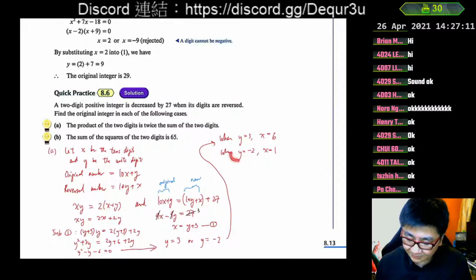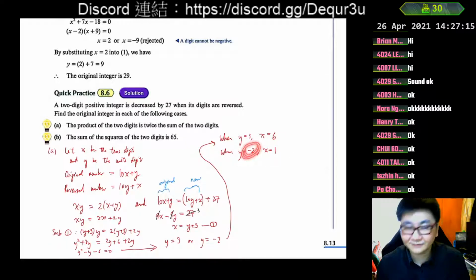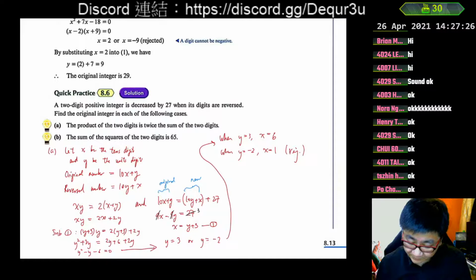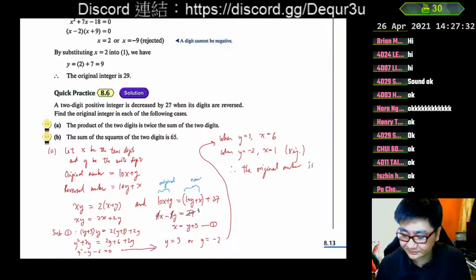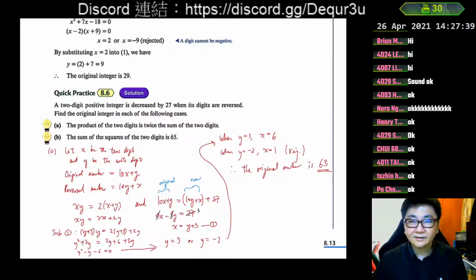But what about the other one? The other one we have -2 here and 1, and therefore we cannot make a -2 in a digit. The digit can only be 0, 1, 2, 3, 4, 5, 6, 7, 8, 9, but not -2. Therefore this one we have to reject because we have a negative number. And so we can say the original number is 63, because x is 6 and y is 3. So this is part A.